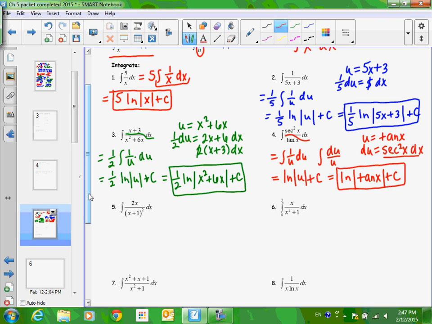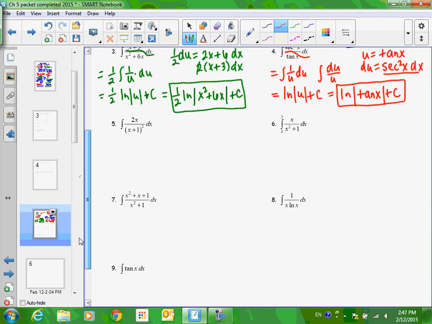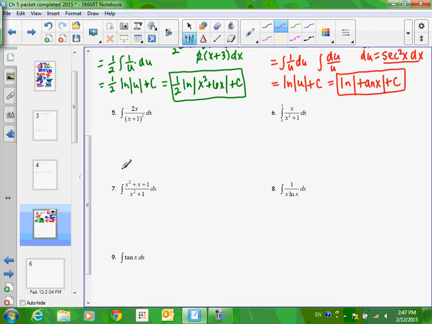All right, so let's look at number 5 now. What do you guys think we should let u equal in number 5? And don't just think about what we're doing today. Think of what we have been doing. What in number 5 makes you think you know what u should equal? X plus 1, because it's inside of parentheses.